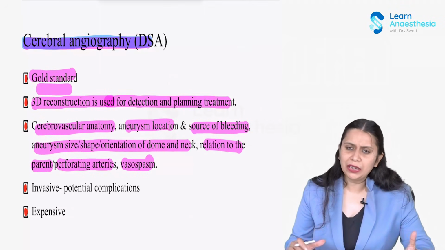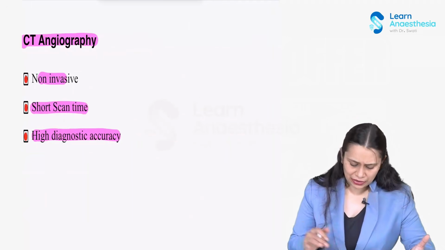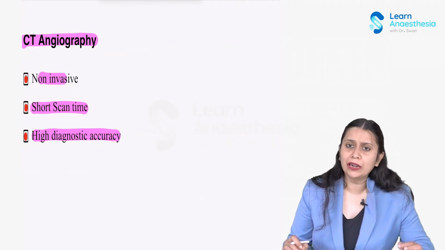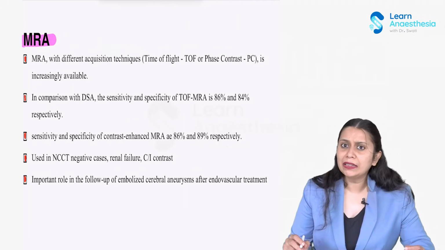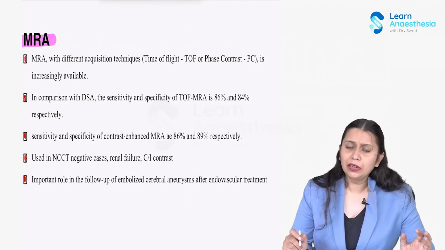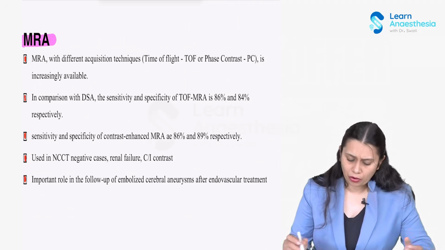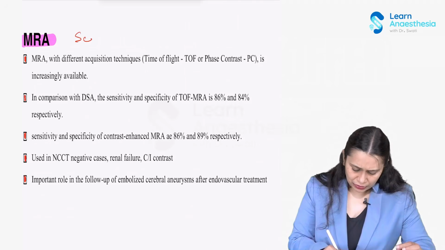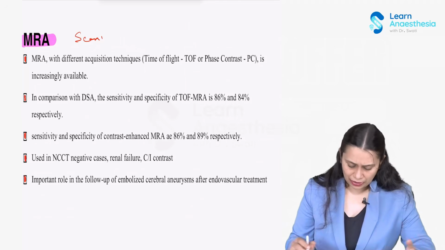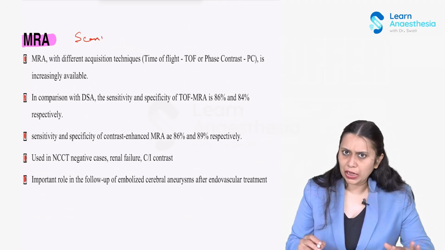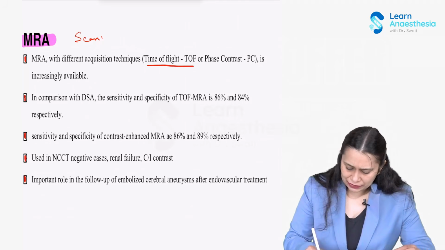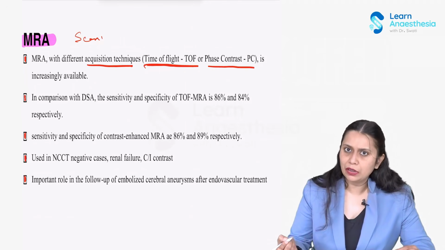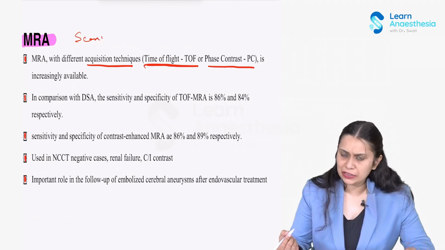And when we cannot get cerebral angiography or CT angiography, both of which require dye to be given, then we get an MRA done, that is magnetic resonance angiography. In MRA, we have two types of scans which can be done: time of flight, with two acquisition techniques, and phase contrast. Both have different sensitivity and specificity.